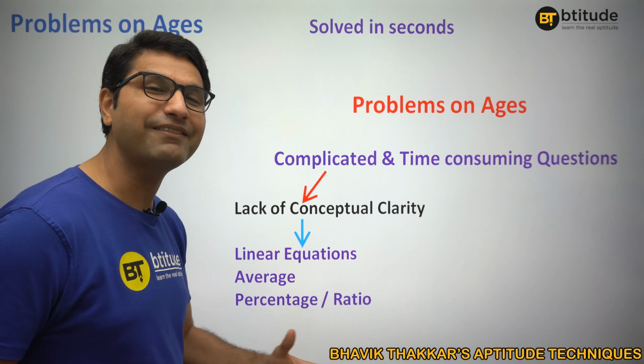So the foremost important thing in problems of ages is to visualize the whole data. That is the most important part. Now, let's try to understand how to visualize. The present age of Ram is 5/6 of Krishna. Now here, in ages, there will always be a number line. I would say timeline rather than number line, right?